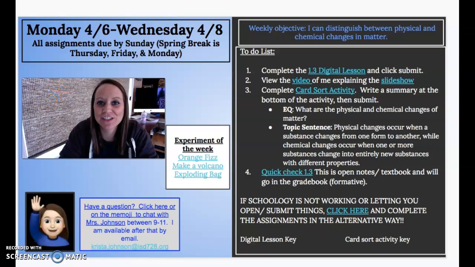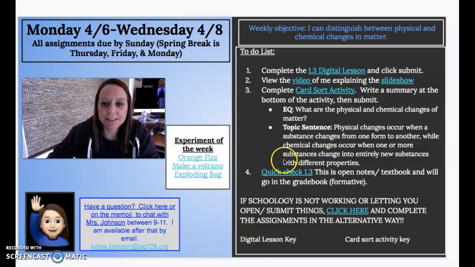Hopefully we got all the glitches out that we ran into last week. I know there were some issues with Schoology, and I'm so sorry about that. Hopefully you received my email that showed the alternative way to hand in the assignment. If we run into glitches again, I'm going to show you in just a minute how you can still do the assignments and submit them to me, bypassing Schoology, okay?